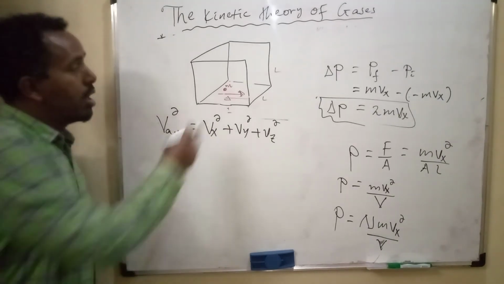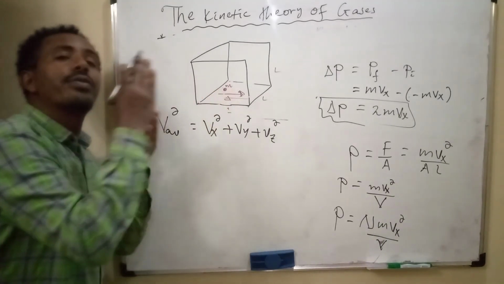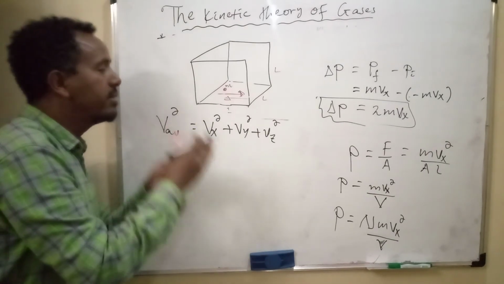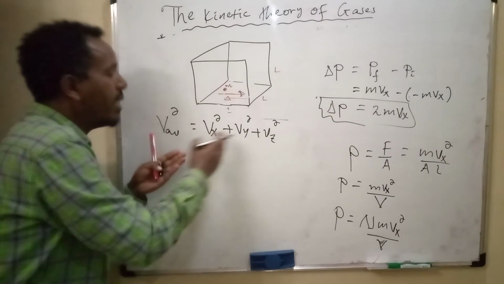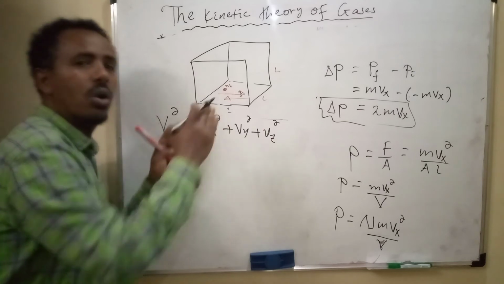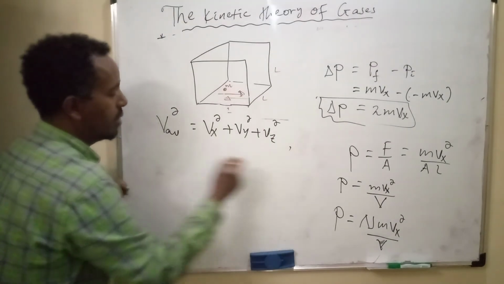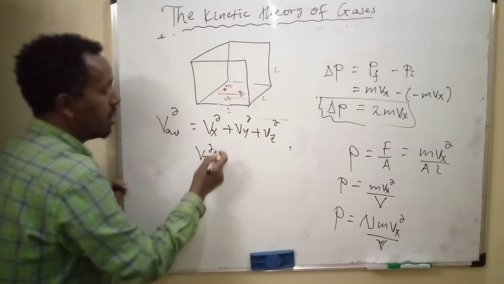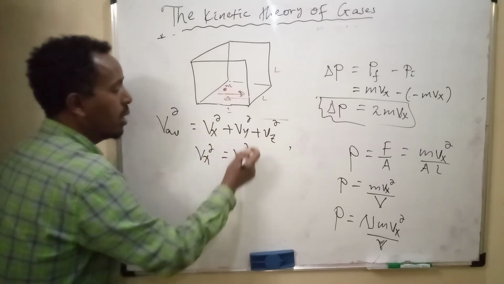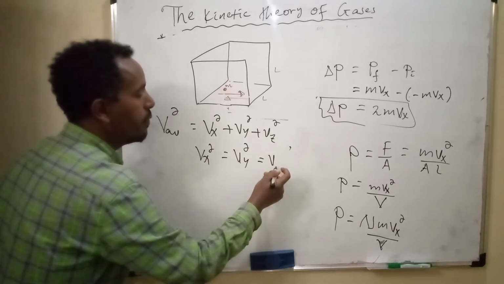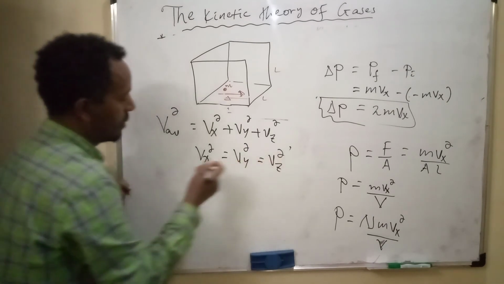But the molecules of the gas have the same speed along x, along y, and along z, constant speed. This means vx^2 equals vy^2 equals vz^2.